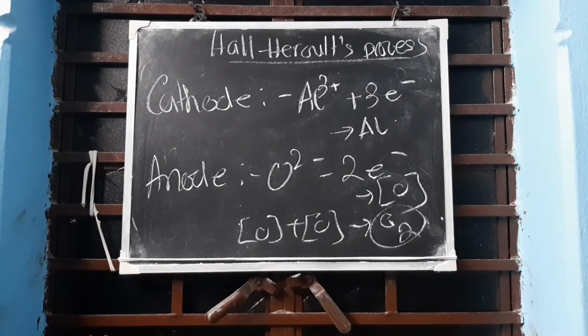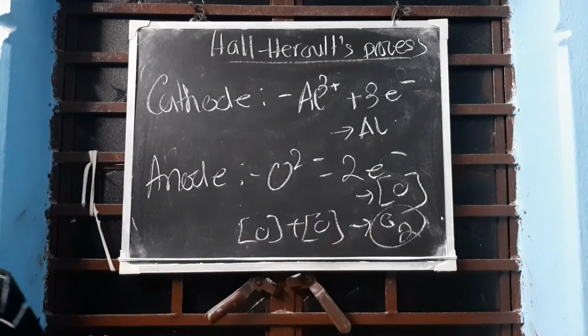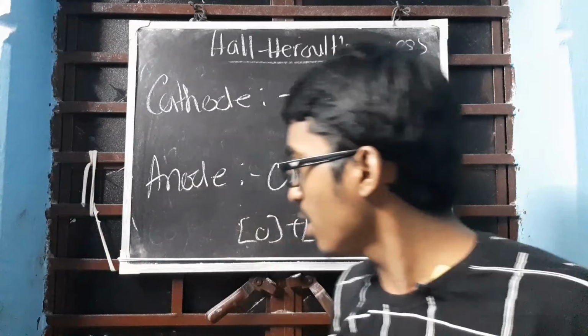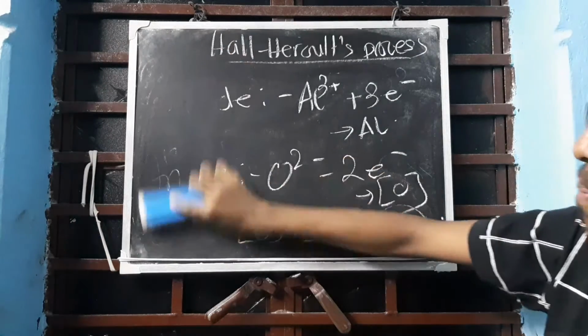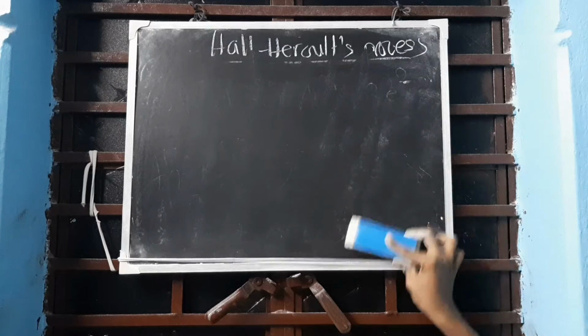You need to see these reactions very carefully, as questions are often asked. Now let us move on to the last part, alloys. What is an alloy? First of all, an alloy is a homogeneous mixture. It cannot be a heterogeneous mixture.